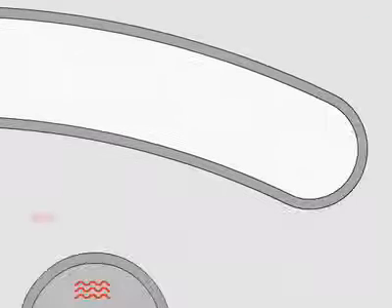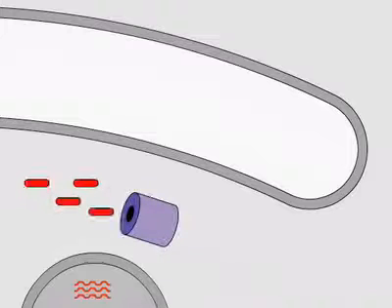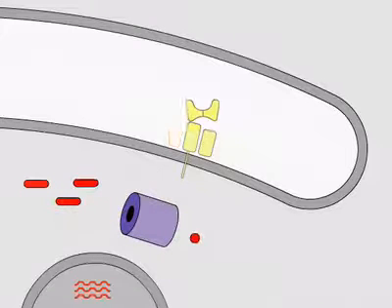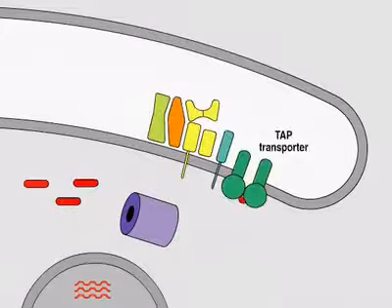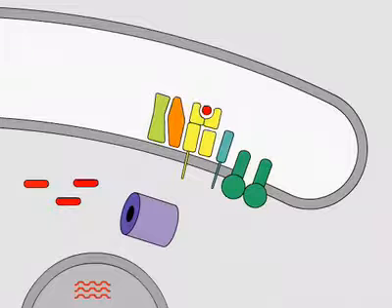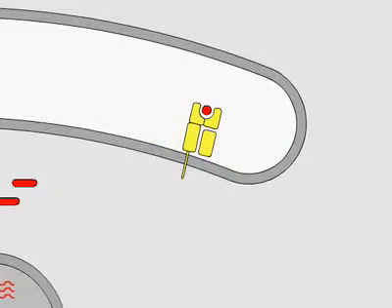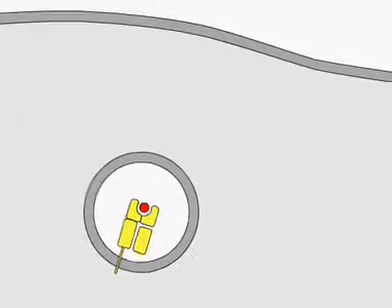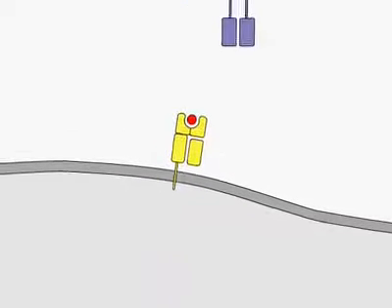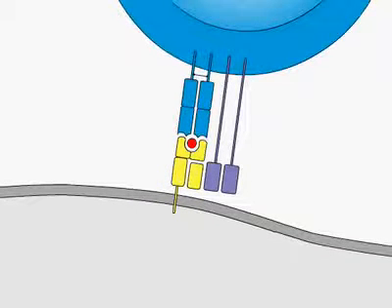When viruses infect a cell, the proteins produced in the cytosol by the virus can be degraded by proteasomes and transported into the ER through the TAP transporter. The presence of these peptides in the ER allows them to be loaded onto nascent MHC class I molecules and eventually transported to the surface of the cell, where they can be recognized by CD8 T cells.